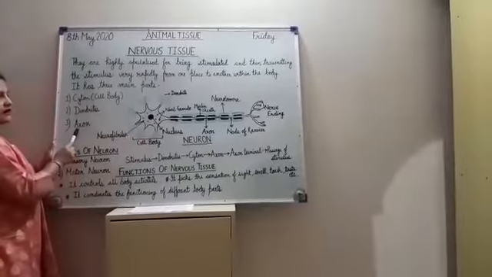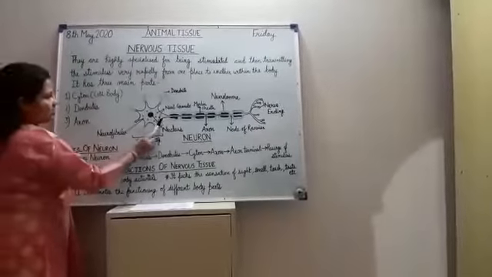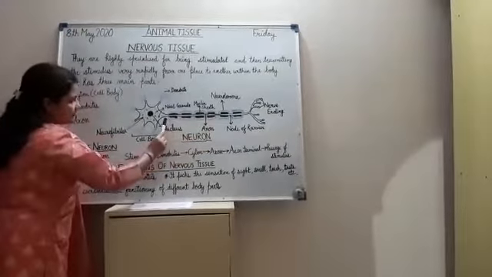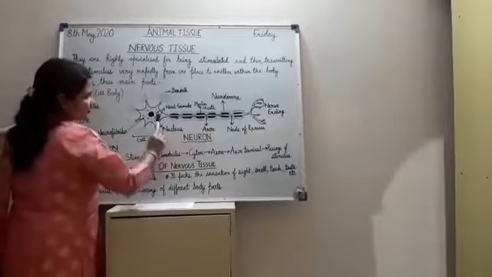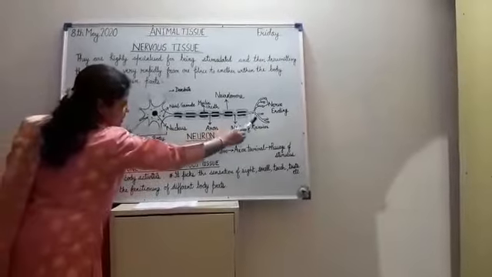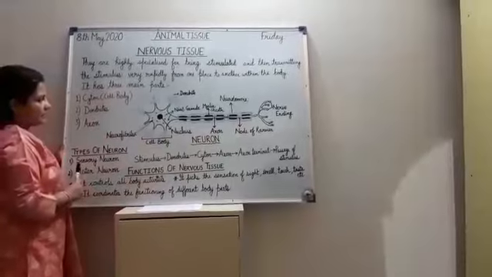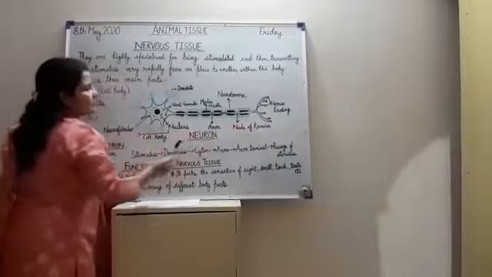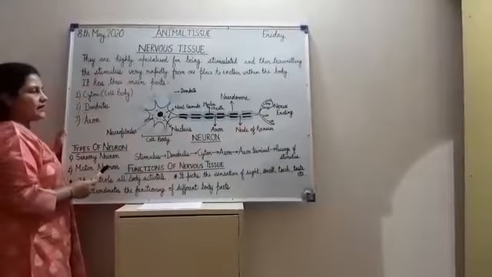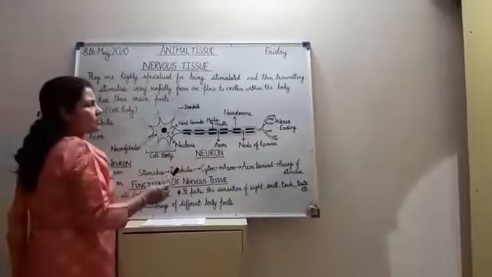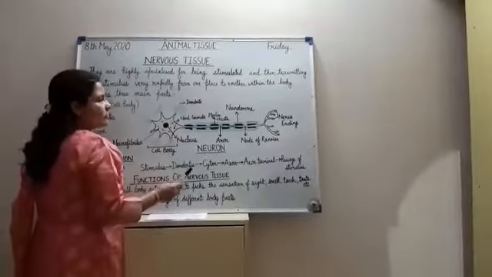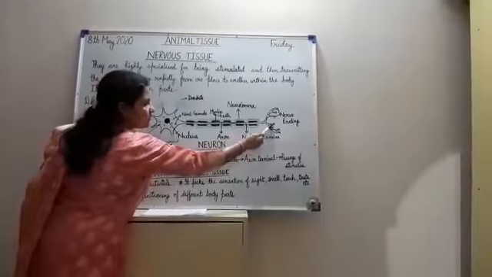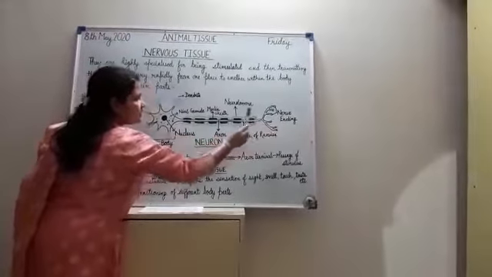Third is the axon. The axon is a long cylindrical outgrowth extending from the neuron and transmits the impulses from the cell body of one neuron to the other neuron. The axon finally divides into terminal branches called nerve endings. The nerve endings finally end in muscles, glands or other structures, or they form a synapse and transmit the messages from the nerve ending of one neuron to the dendrite terminal of the other neuron.